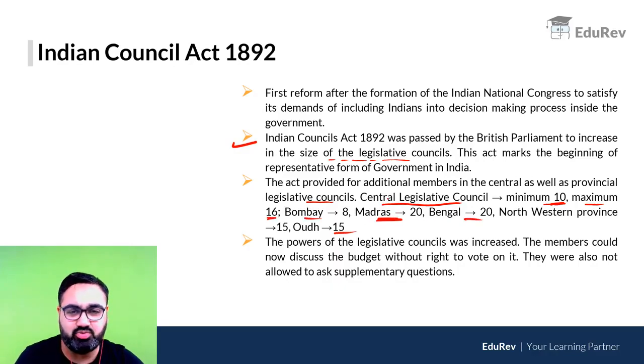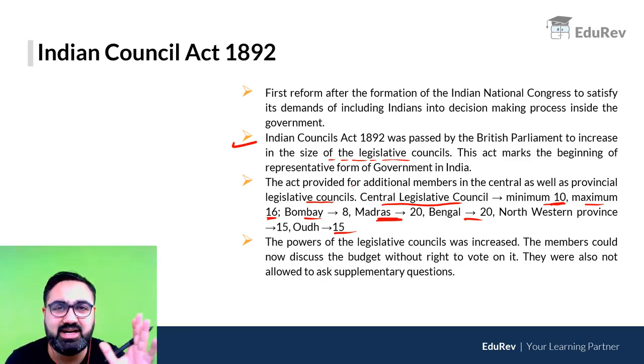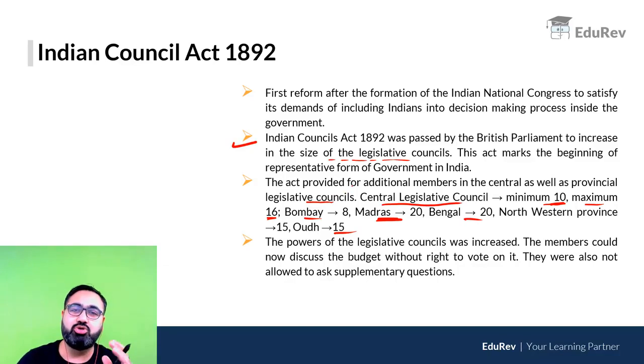In the provinces also, there were a lot of members who were appointed, but there were hardly any Indians who were appointed here, and even those who were appointed were the people who were not representing the common people of India. They were much closer to the British. The power of the legislative council was increased slightly.